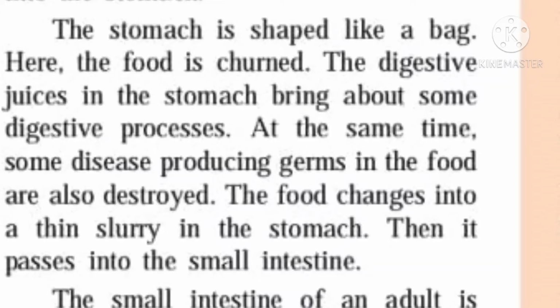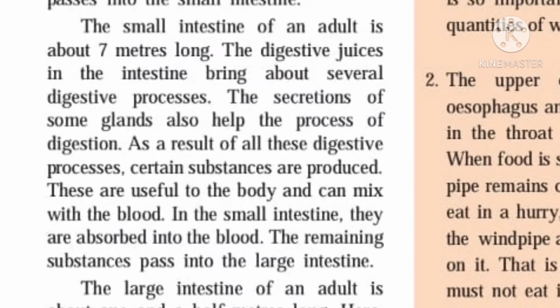So a slurry type of substance is formed which passes into the small intestine for further processes to be carried on. The digestive juices in the small intestine bring about several more digestive processes over there.